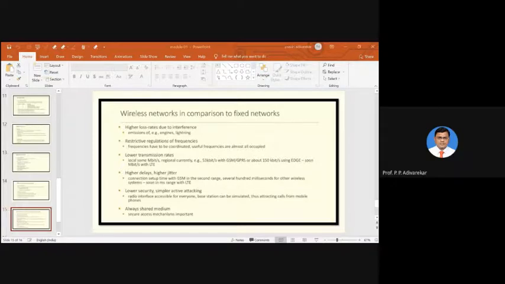For example, if we want to communicate with a satellite, you should use a particular frequency band for that purpose. If you want to use a mobile handset for communication, it has its own frequencies allotted to that particular device. So limited frequency range is one more limitation for mobile communication.